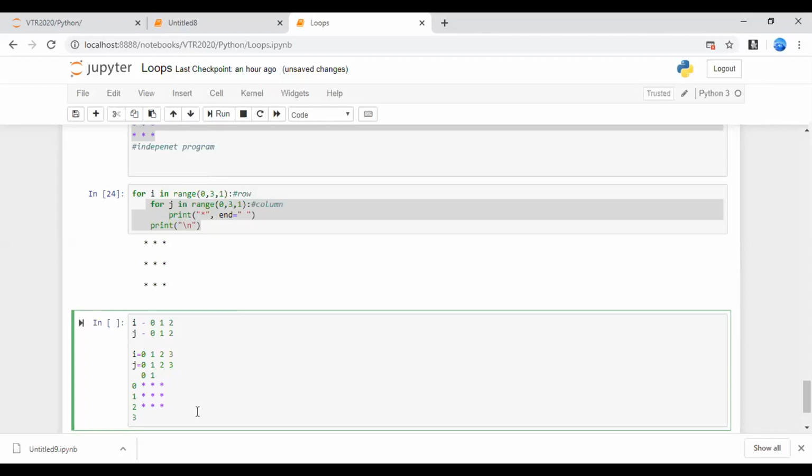So now the program terminates. This is the output that you get. This is with respect to the for loop. This is how you need to understand the logic with respect to the pattern programs.